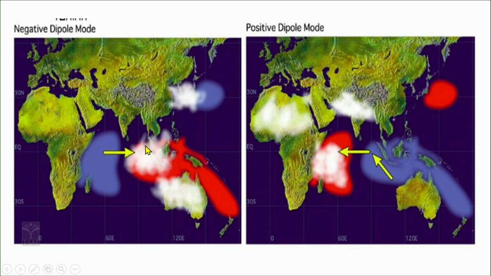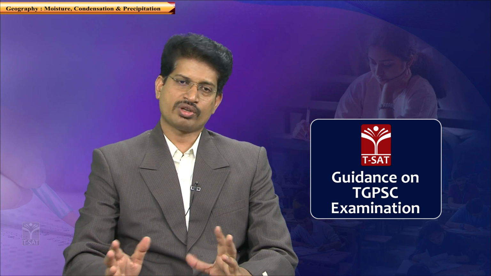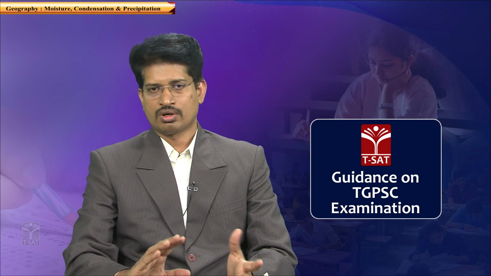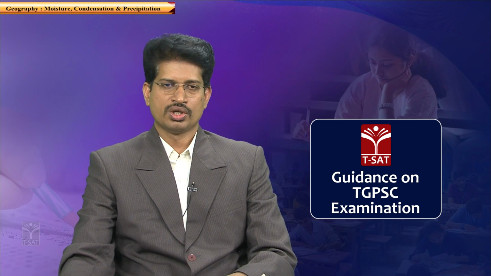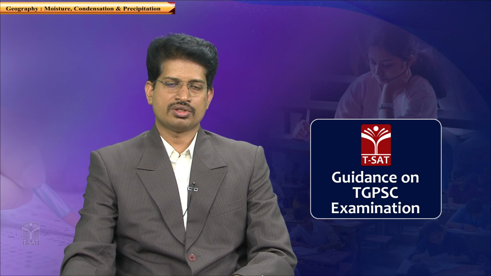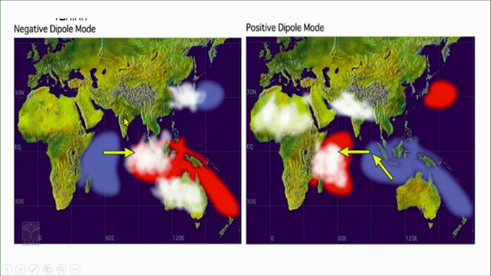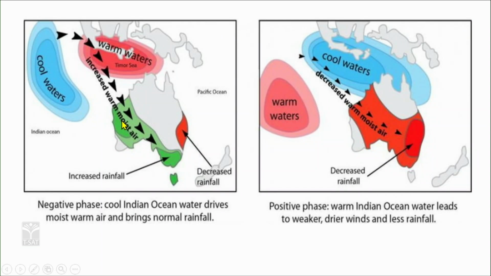The impact of the Indian Ocean dipole. The Indian Ocean dipole also impacts the monsoon. Because of the cold and warm conditions, because of the low and high pressure conditions, because of the change in the Indian Ocean dipole, the wind direction changes. In the negative condition, it strengthens the monsoons, and the Indian Ocean dipole impacts the monsoons because of the variation of temperature conditions.